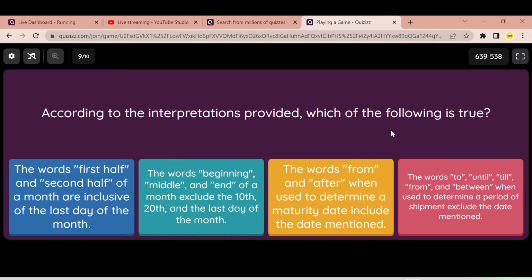Final option, the words to, until, till, from and between when used to determine a period of shipment exclude the date mentioned. No, these words to, until, till, from and between, if these are used to determine the period of shipment, include the date that is mentioned on the credit. So here the correct answer is A.